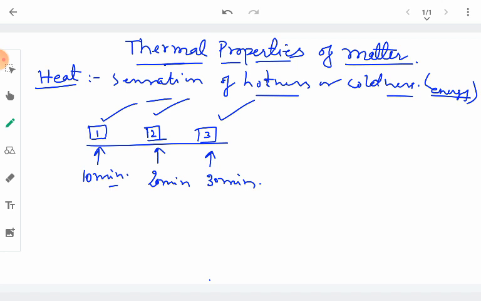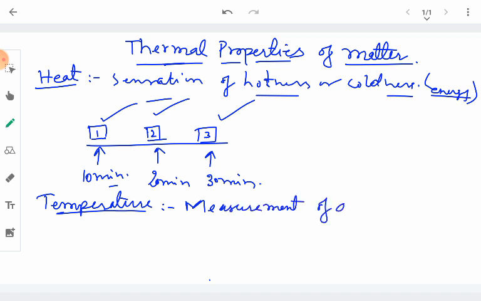A physical quantity which gives the measure of how hot or cold a body is is called temperature. So temperature is a physical quantity which gives the measurement of the degree of hotness of a body. Alternatively, we can understand that a body which has a higher temperature has more heat energy. That is how we understand heat and temperature in a simple way.